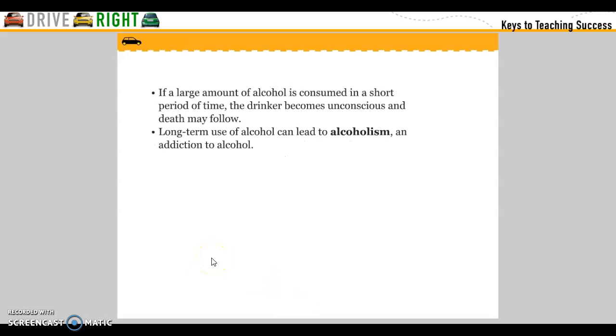If a large amount of alcohol is consumed in a short period of time, the drinker becomes unconscious, and death may follow. Long-term use of alcohol can lead to alcoholism and addiction to alcohol.